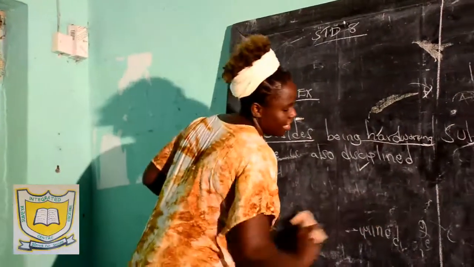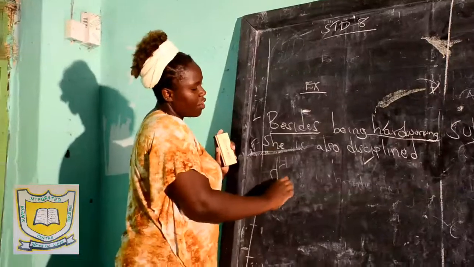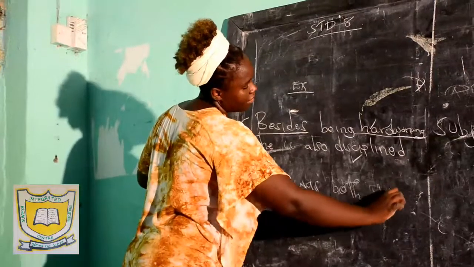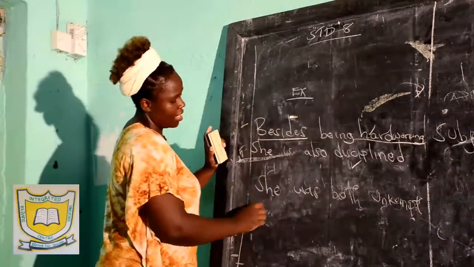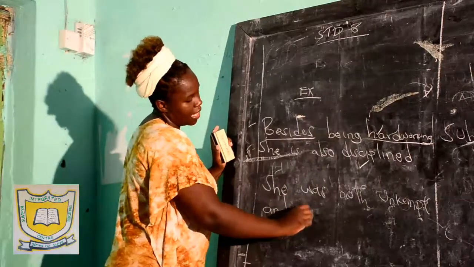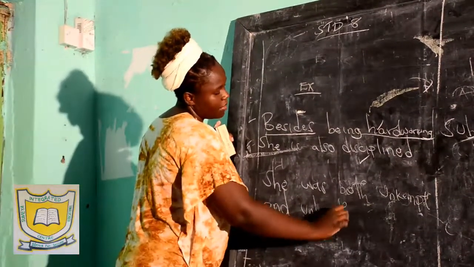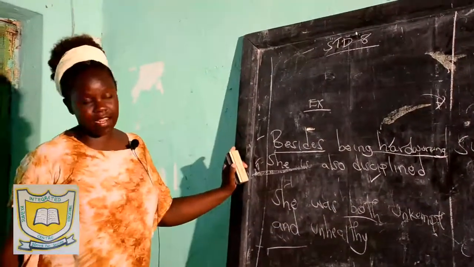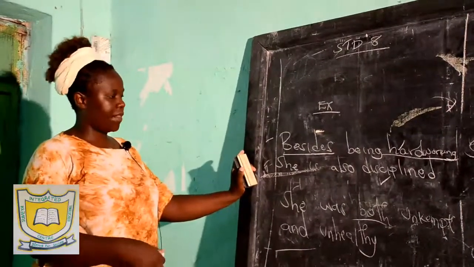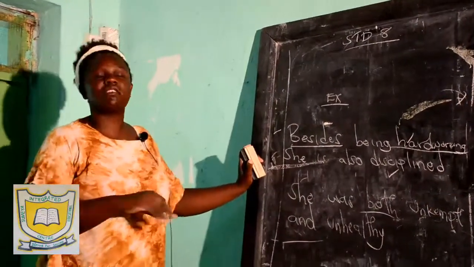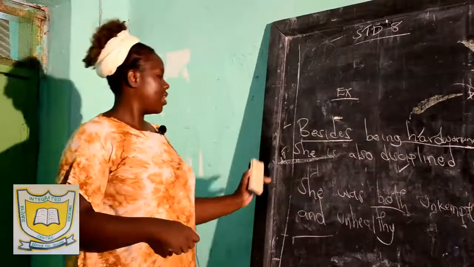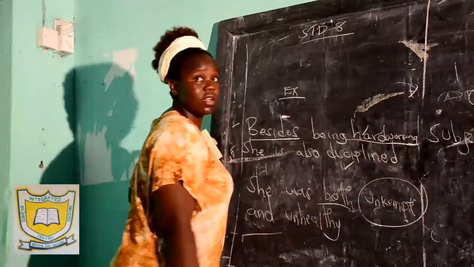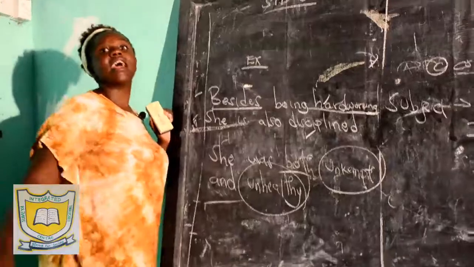Or I can have my sentence and say, she was both unkempt and unhealthy. So I'm having "both" and "and." Both and is a correlative. It's a correlative that gives us extra information about a subject in a sentence. She was both unkempt and unhealthy. She was unkempt, good. Extra information, also unhealthy.